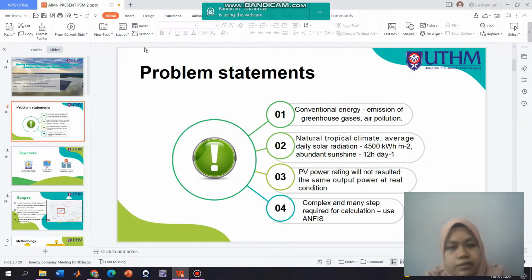The second one is Malaysia, as a natural tropical climate country, has an average daily solar radiation and abundant sunshine with the value as stated on the screen. The third one is weak power rating will not result in the same power output in real condition. The last one is complex and many steps required for calculation. So we can use ANFIS as the method of calculation.